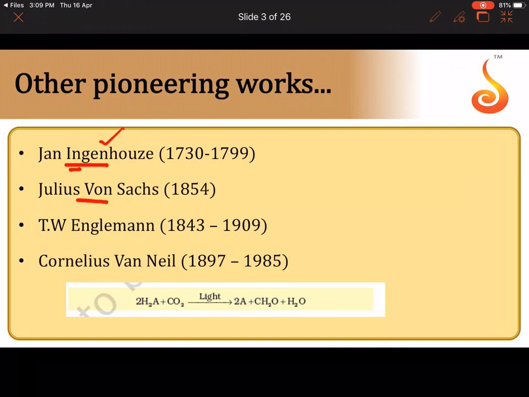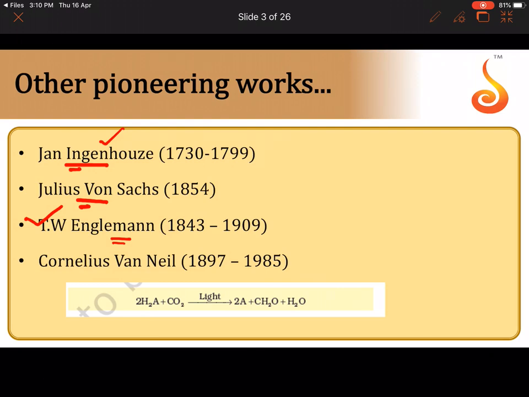Then Julius von Sachs identified that plants make food and store it in the form of starch, and T.W. Engelmann was very instrumental too. He worked on a filamentous alga called Cladophora, using a prism to split white light into its component wavelengths, and he identified that the maximum rate of photosynthesis happens in the blue and the red regions.